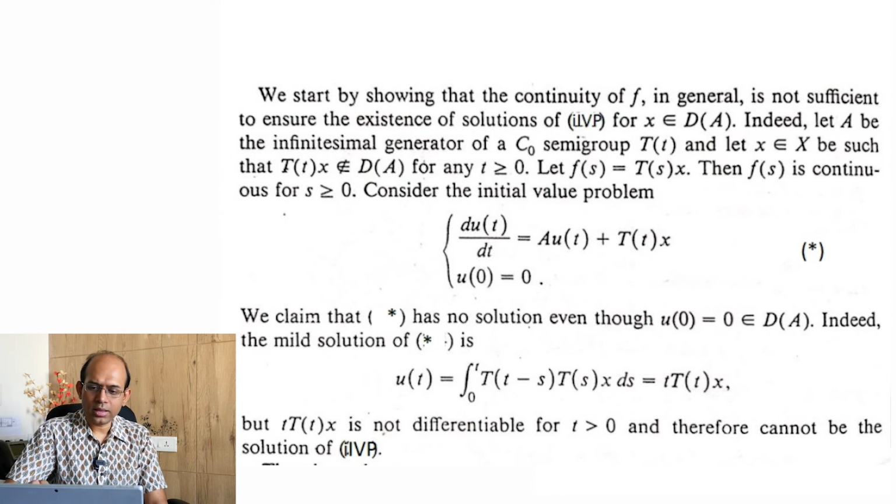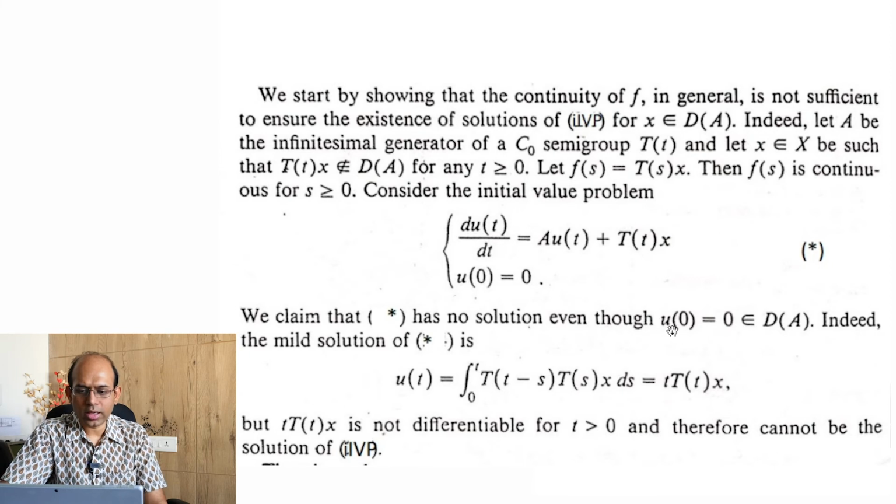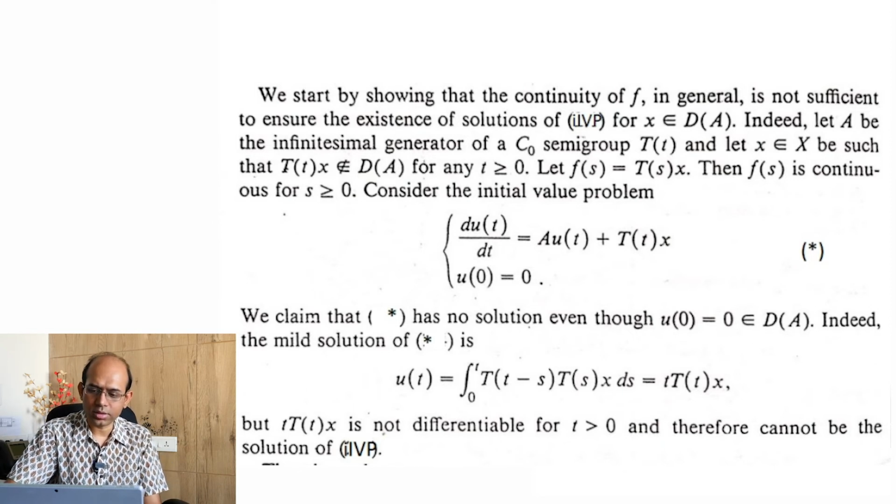So we claim that this example, equation star, has no solution. No, it has no classical solution. Although u of 0, this 0, is in the domain of A, and the initial data is in the domain of A, and the function f is also continuous, still we are going to show that it cannot have a classical solution. So let us see the details. It is not very long.